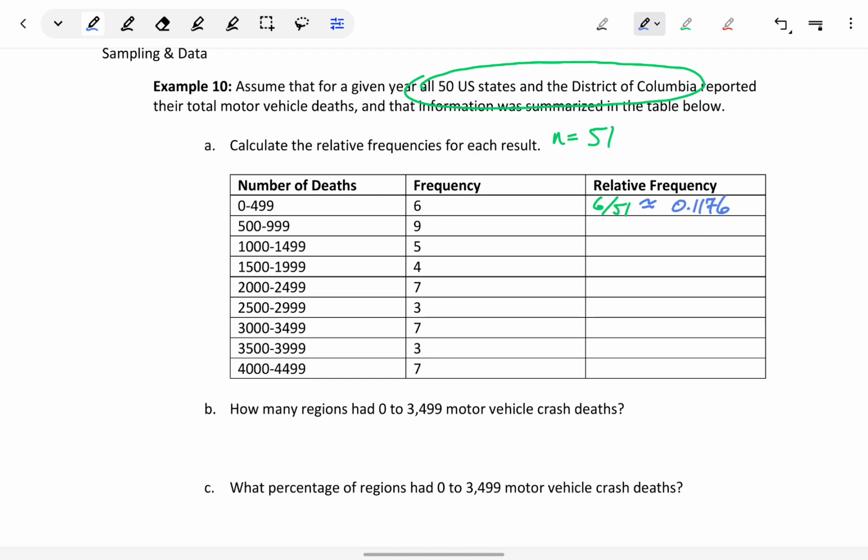And we would continue to take those frequencies divided by 51 to get 0.1765, 0.098, 0.0784, 0.1373, 0.0588, 0.1373, 0.0588, and 0.1373.